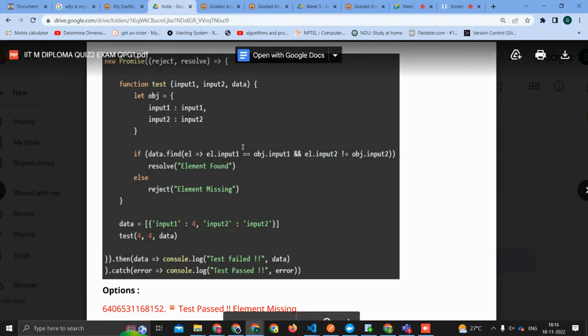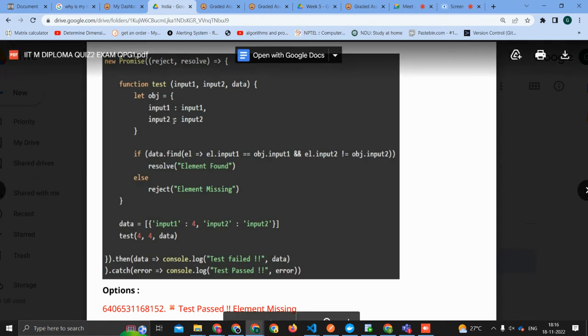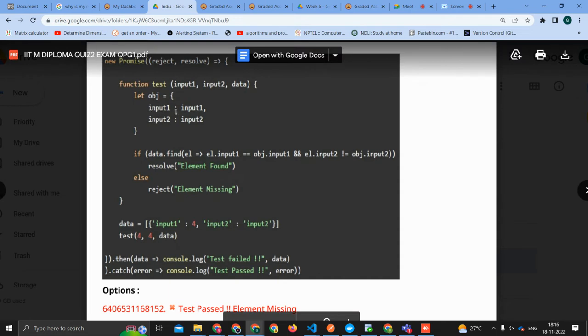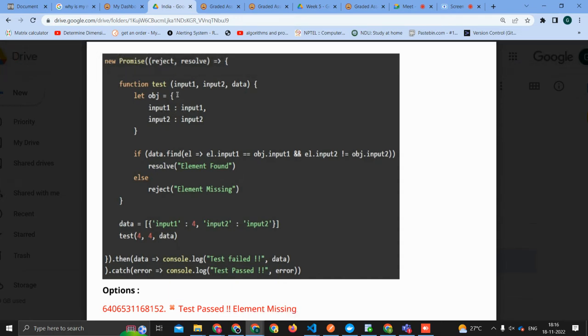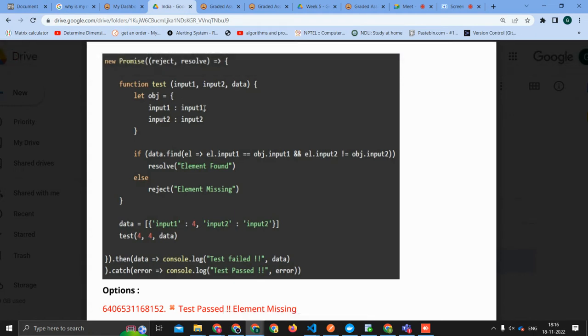So I'm still stuck at this line. It seems like input one, input two, you're passing some data. That's fine. And we are passing something here? Yes, this is where we call the function, right? Four, and you're passing the data. Input one is four, and input two is a string, input two. Correct? Yes, correct. So we come to this line, and input one is taking four, I believe.